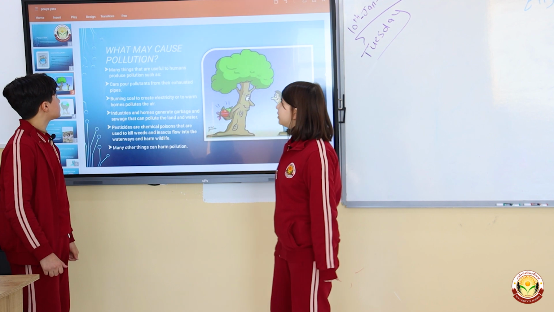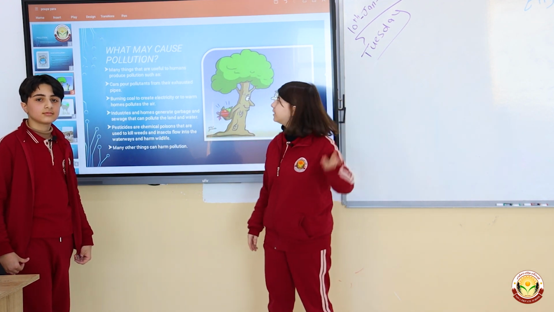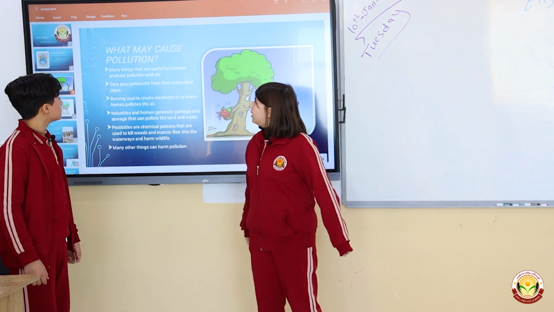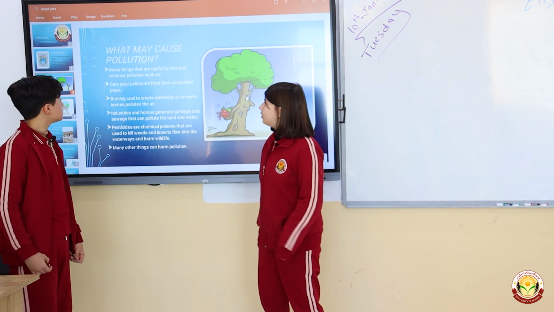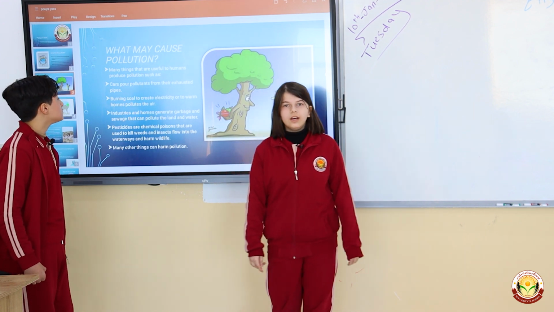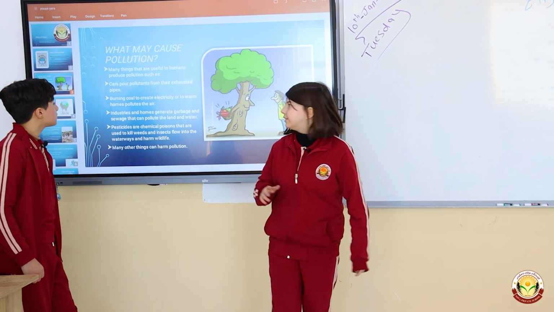What may cause pollution? There are many things that are useful to humans but are harmful to the ecosystem. Number one, cars pour pollutants from their exhaust pipes. Number two, burning coal to create electricity or to warm houses.